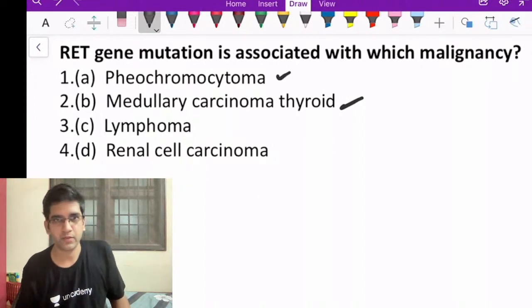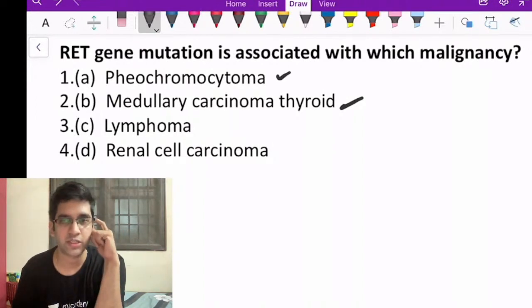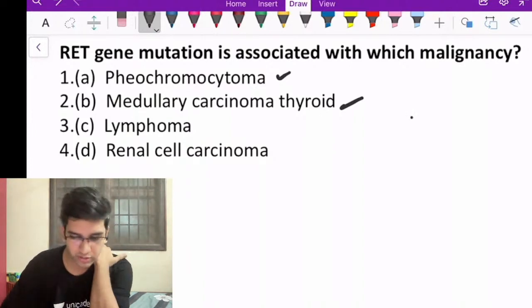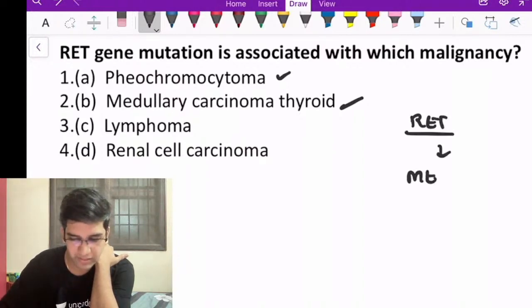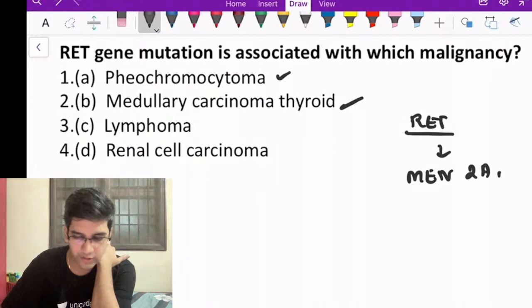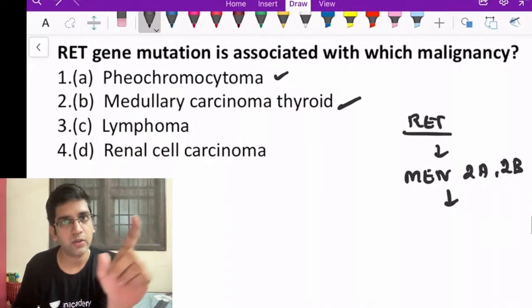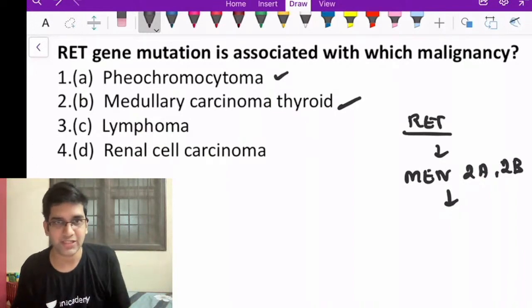So RET proto-oncogene mutation, can it cause the MEN syndromes? Yes, it will cause both MEN 2A and 2B. In MEN 2A and 2B, one of the components is pheochromocytoma. Yes or no?